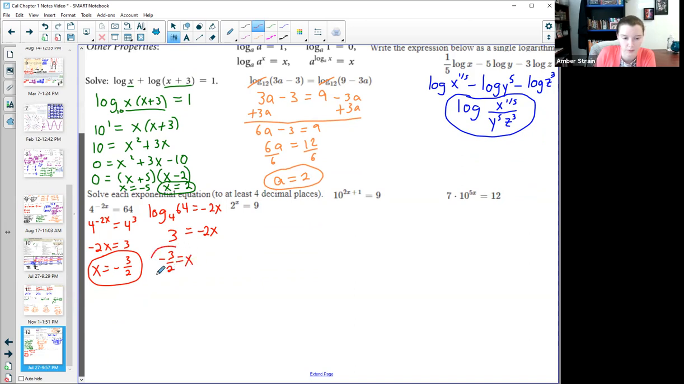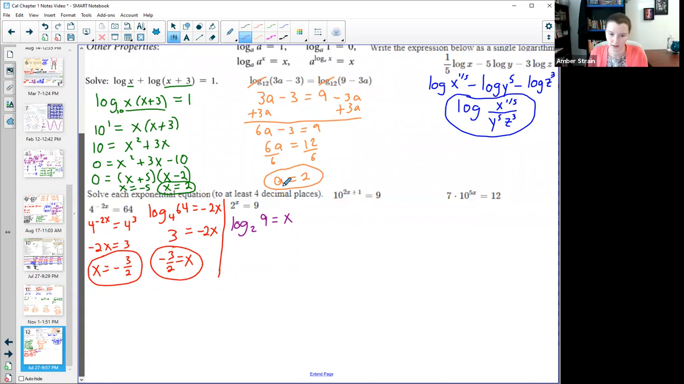So this one turned out pretty. That won't always be the case. This one right here, just like we saw, there's no magical base of 2 raised to a pretty power to give us a 9. I'd have to use my logs. Log base 2 of 9 equals x to see what crazy decimal makes that happen.